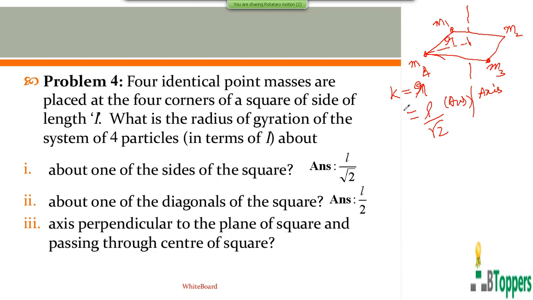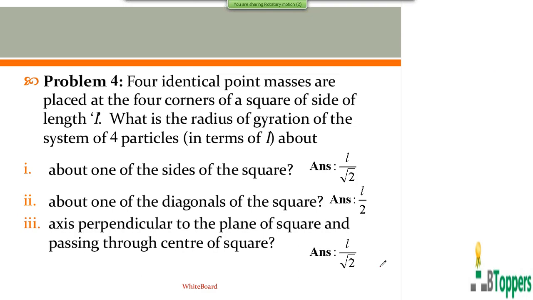The conclusion is, if all the particles of a system are situated at the same perpendicular distance r from the axis, the radius of gyration of the system of particles is the same as the radial distance of each particle from that axis. So for the third part of the question, the answer will be L by root 2.